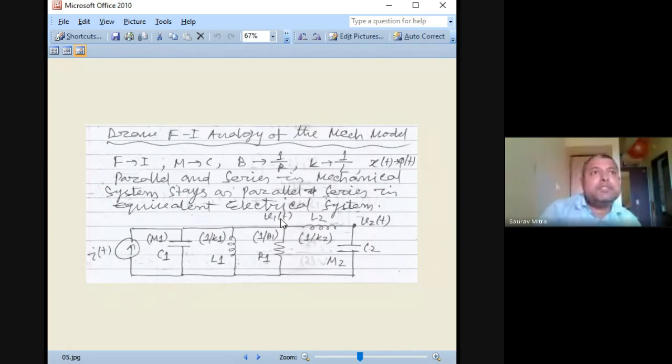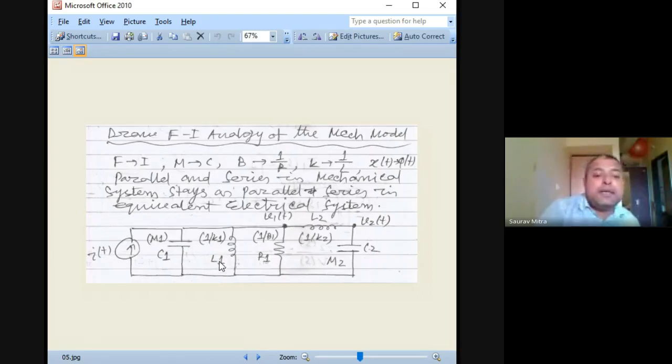So in the FI analogy, the input force is converted to current, mechanical mass is equal to capacitor, and whatever was K, the spring constant, becomes 1 by L. So the spring becomes 1 by L, and whatever was the resistance becomes 1 by R. And these are all parallel. So whatever value of R you write, if the friction was 5 units, now this R will be 1 by 5, that means the R value will be 0.2. Remember, these are very important and confusing things.